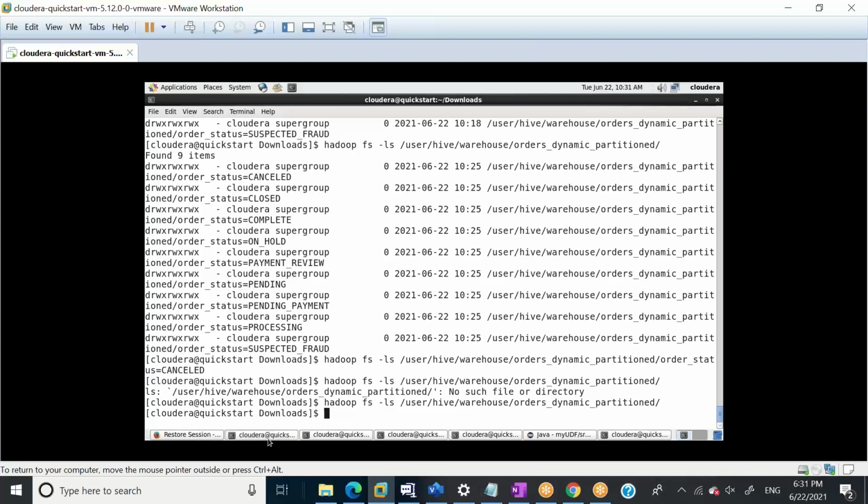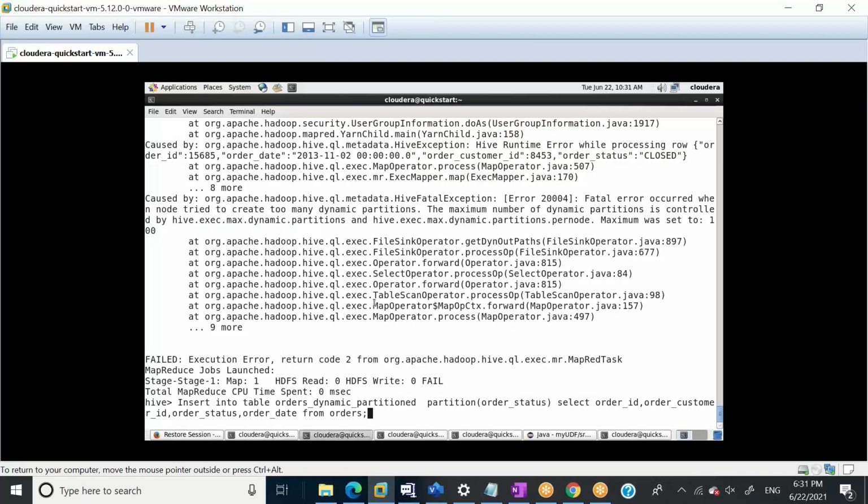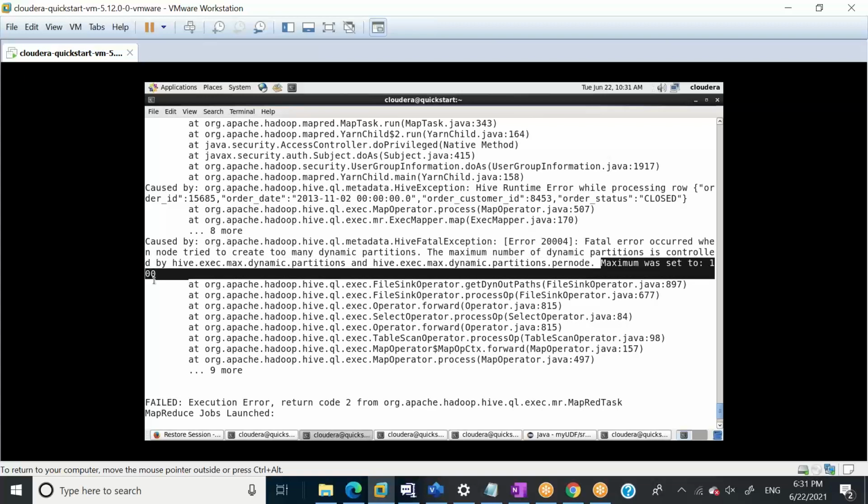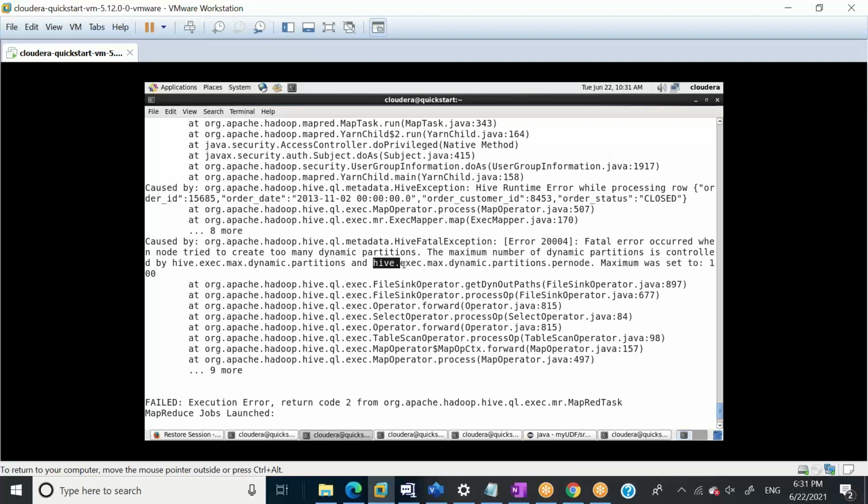The job failed because of one issue: the number of dynamic partitions per node has exceeded. The maximum was set to 100. This is my pseudo cluster, my one node cluster. There is one property called hive.exec.max.dynamic.partitions.pernode.